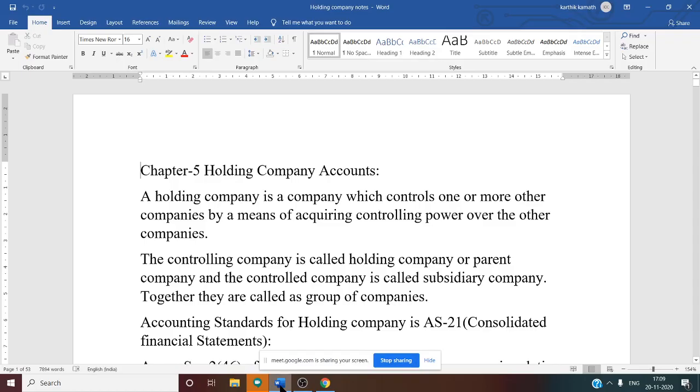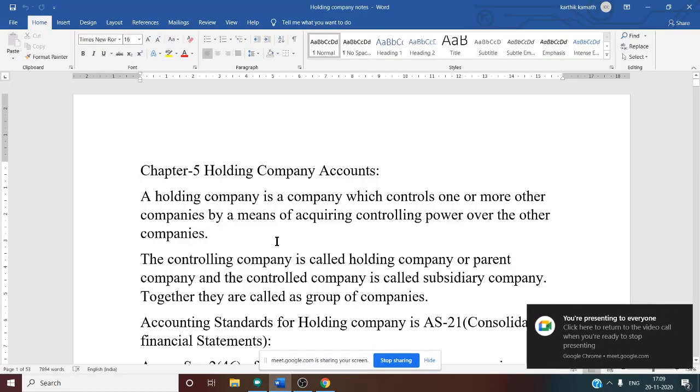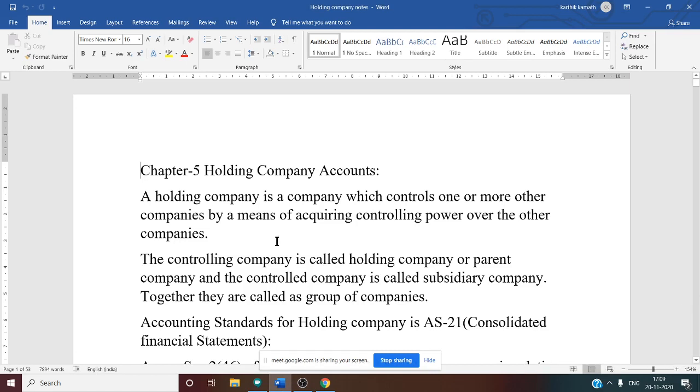Yes. See now, in the last class we were discussing holding company accounts. By now you may know what we mean by holding company. A holding company is one which acquires more than 50% of the share capital of another company, or which maintains the position in the board of directors of another company. If any one of these conditions is satisfied, then the company is treated as a holding company, and the company which is controlled by the other company is known as a subsidiary company.